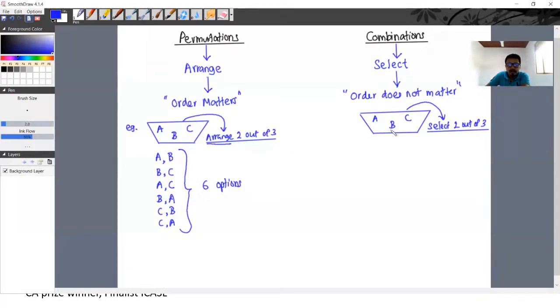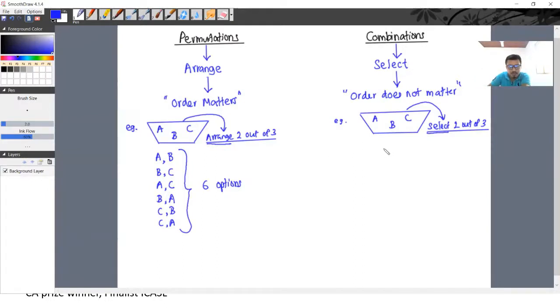Then, what about here? There are 3 letters inside this box. Here, what do we need to do? We need to select 2 out of these 3. What are the options we have here in this example? If we select 2 letters out of the 3 letters inside the box, what are the options you have?